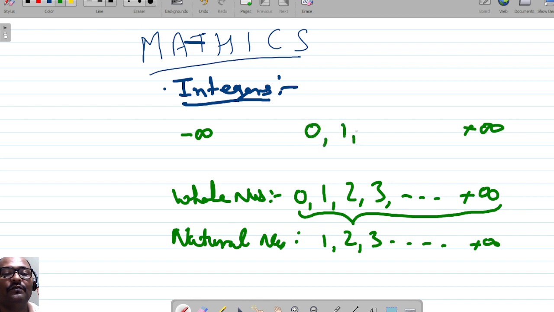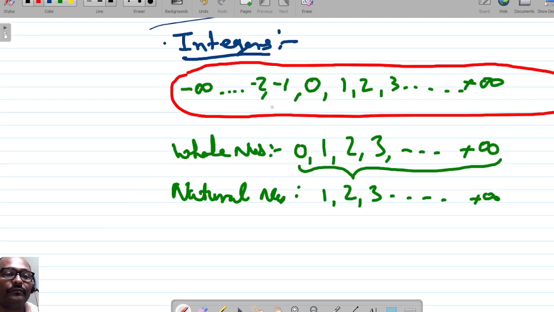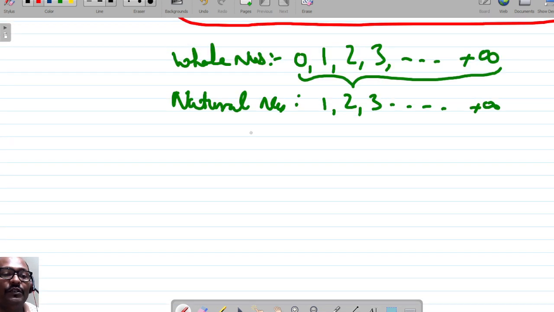That is 0, 1, 2, 3, just like whole numbers, plus in addition to that minus 1, minus 2, and so on. So this is the basic concept of integers. Basically integers are of positive sign, negative sign, including 0.